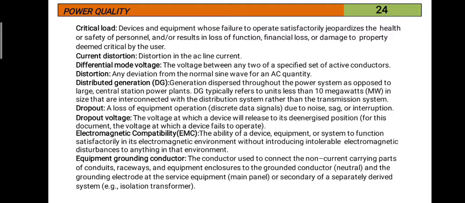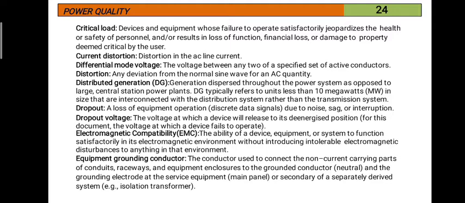So, unlike conventional power plants, a bulk amount of power is produced at remote locations from the load centers. That means the generating station is far away from the load point. For example, if you take Nagarjuna Sagar, Srishailam, Kottagudem, etc., all these power plants are far away from the load centers.